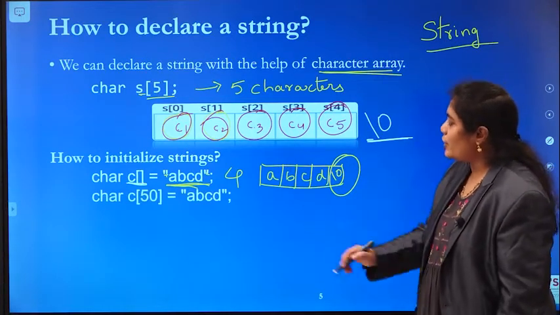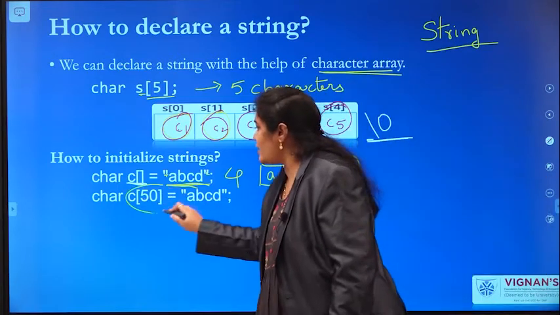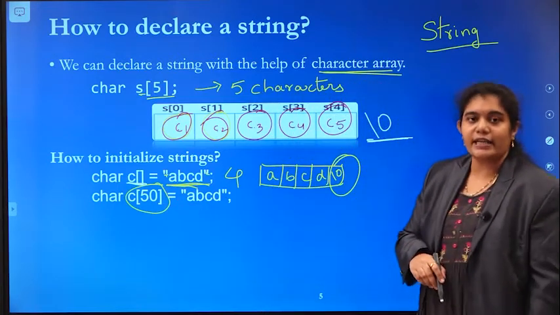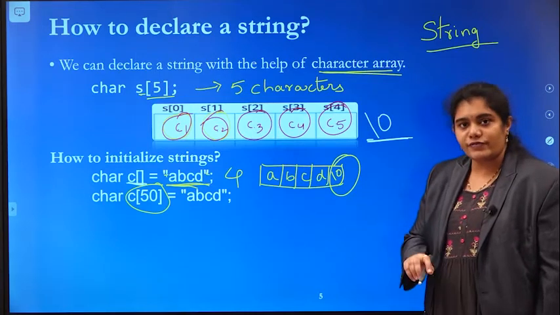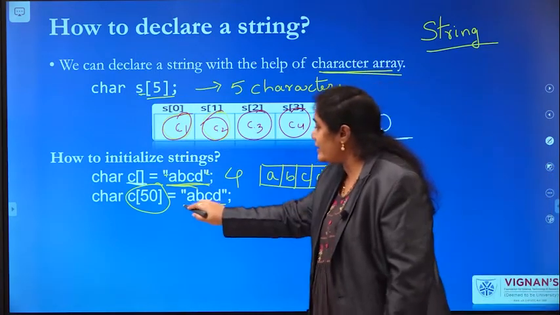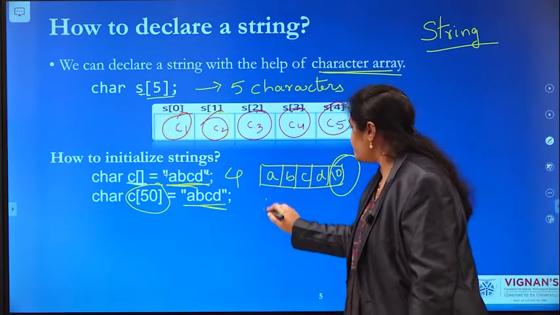And see here, you are declaring a character array with size 50. But how many characters are you passing here?